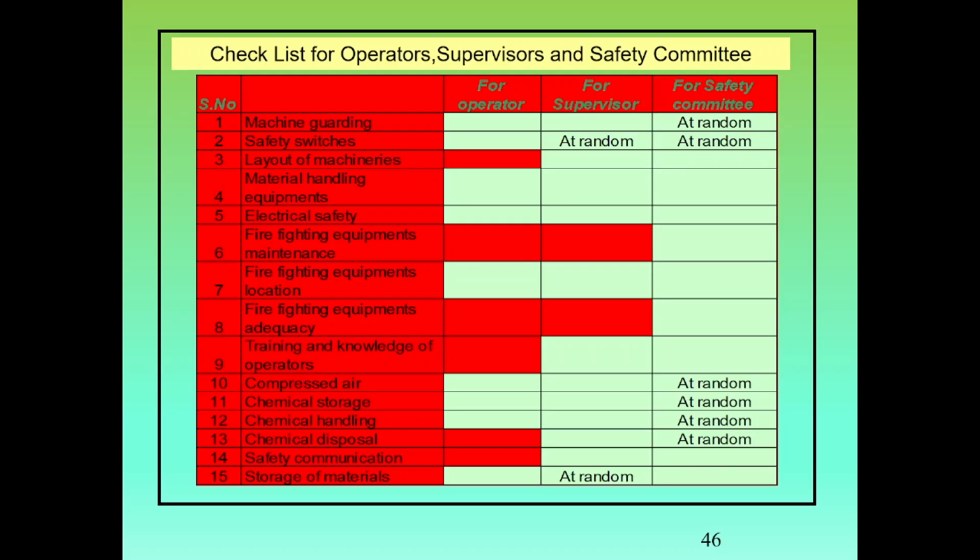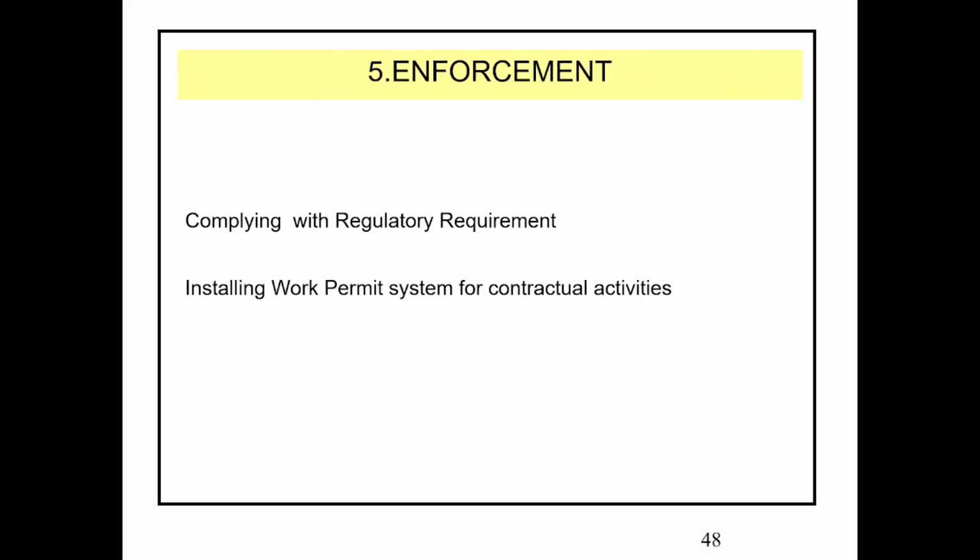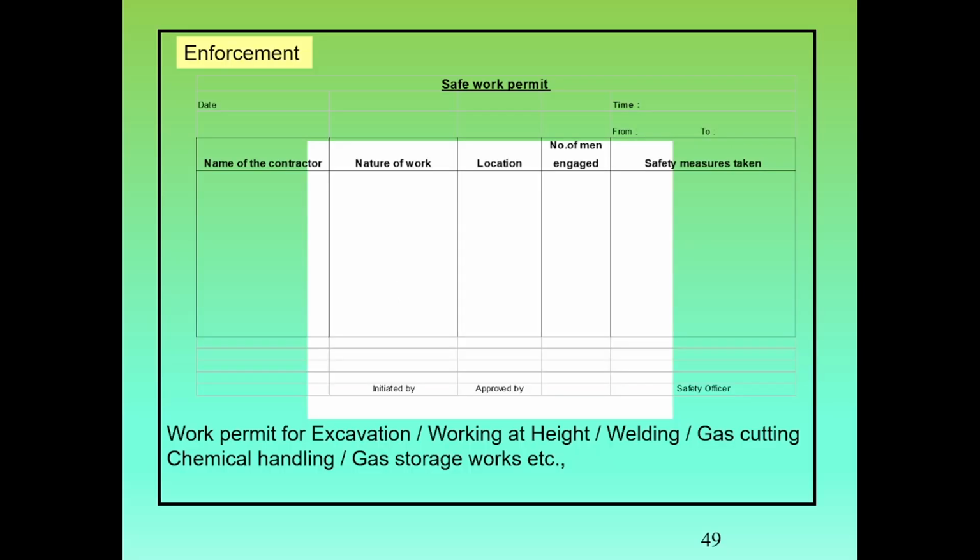This is a typical safety audit checklist. Enforcement: complying with regulatory requirements of government, installing a work permit system for contractual activities. This is one example of a work permit system. Suppose a contractor wants to perform certain activities in the plant, such as working at height, welding, gas cutting, or chemical handling. He has to approach the safety officer and take the work permit before starting the work.